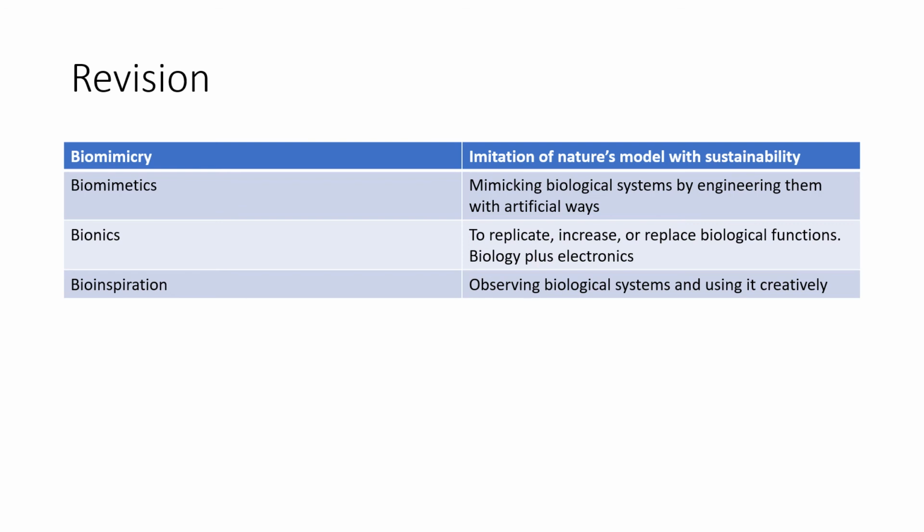So biomimicry is imitation of nature's models with sustainability. Biomimetics is mimicking biological systems by engineering them in artificial ways. Bionics is to replicate, increase, or replace biological functions, which is basically biology plus electronics. And bioinspiration is observing biological systems and using them creatively.